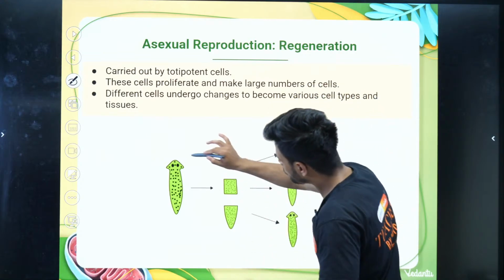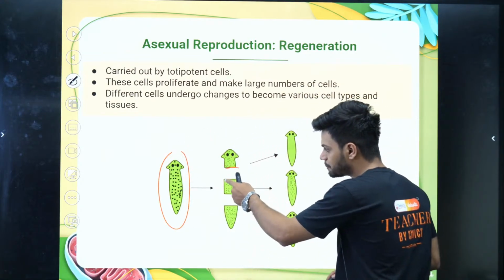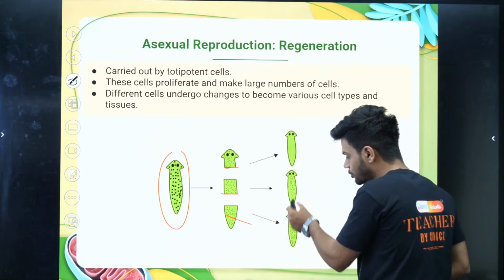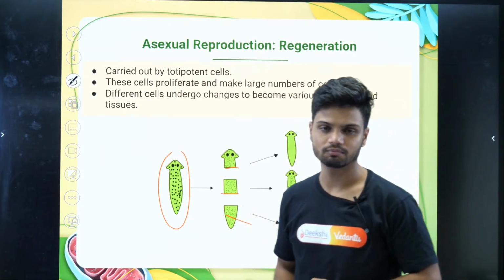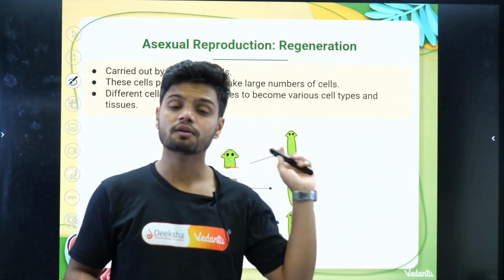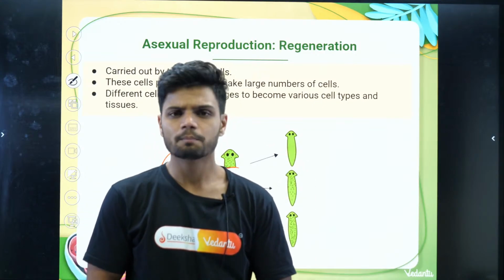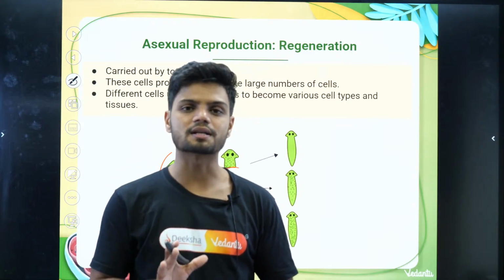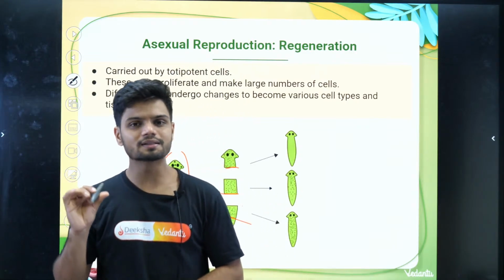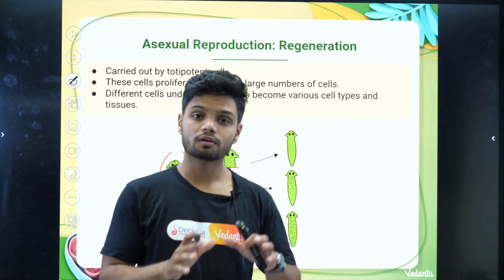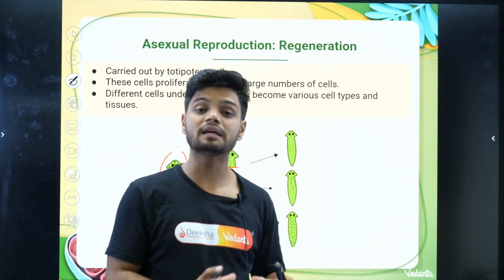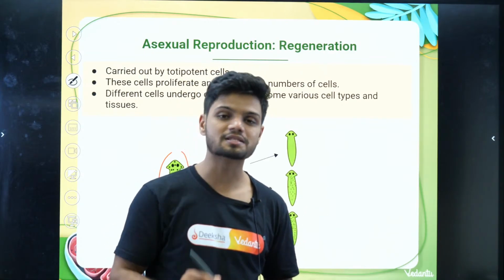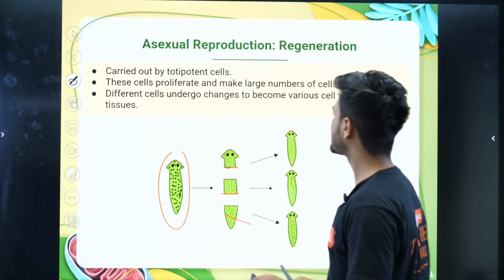See, this is one adult. When parts get cut, each part will grow into a new adult. Now this is actually different from fragmentation. Why? Because in fragmentation it was happening by chance, and here also it is happening by chance. But in this case, animals cannot depend on being cut all the time. That's why it's different from fragmentation.